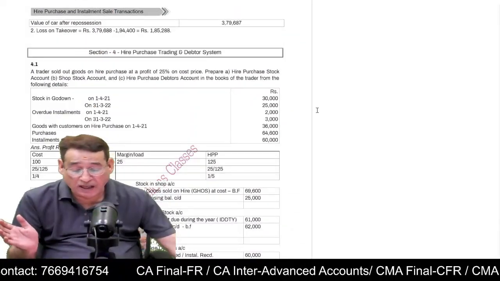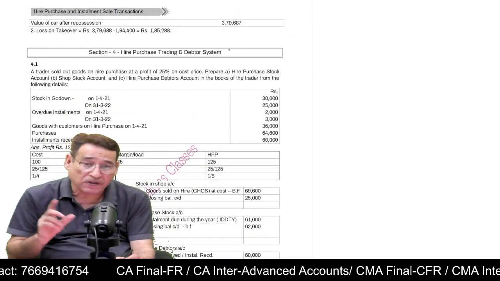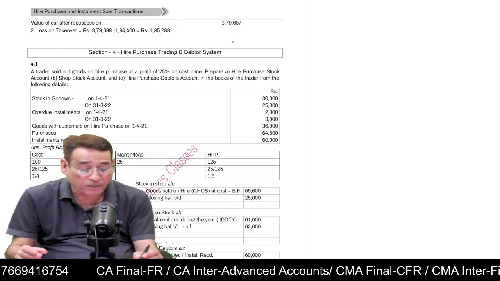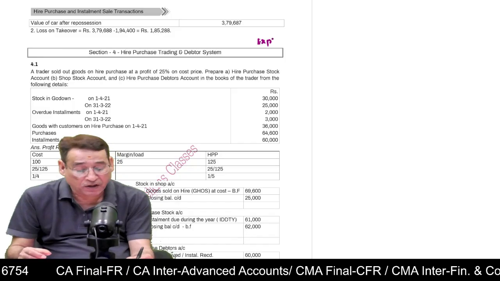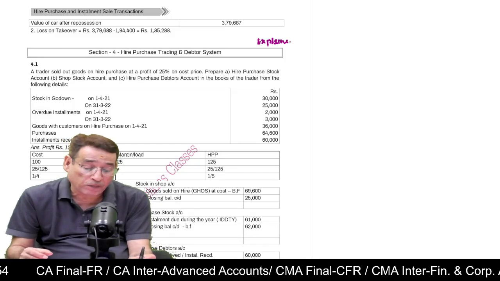Now, as far as hire purchase trading and data system is concerned, to be very honest with you, I have explained this one at great length.